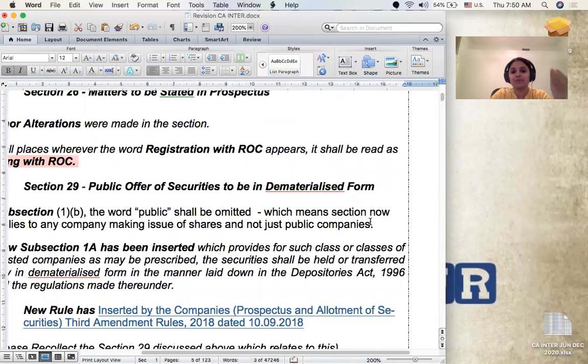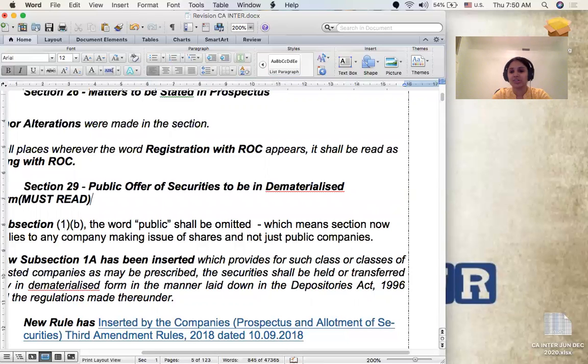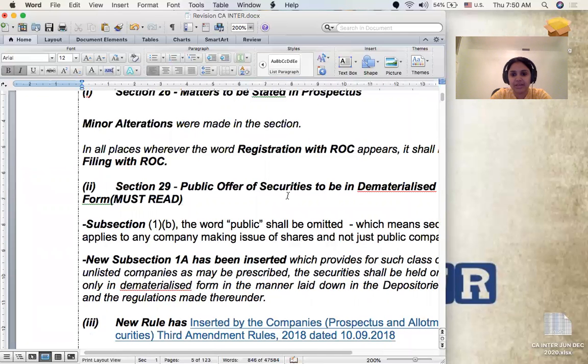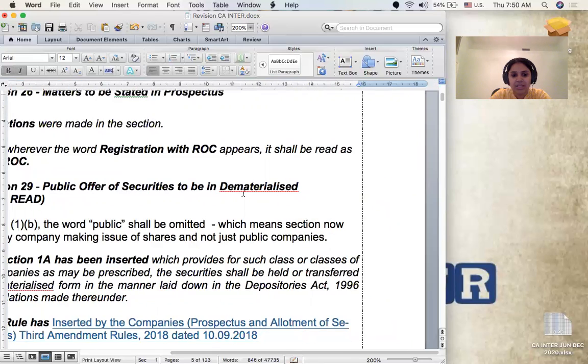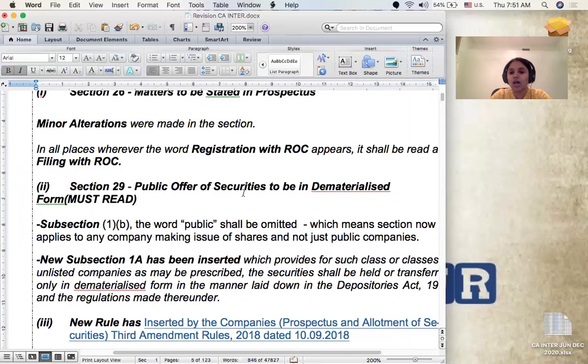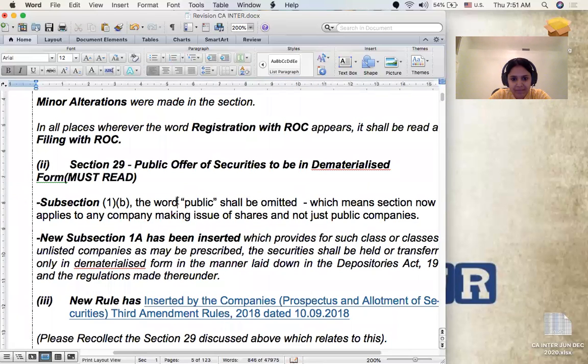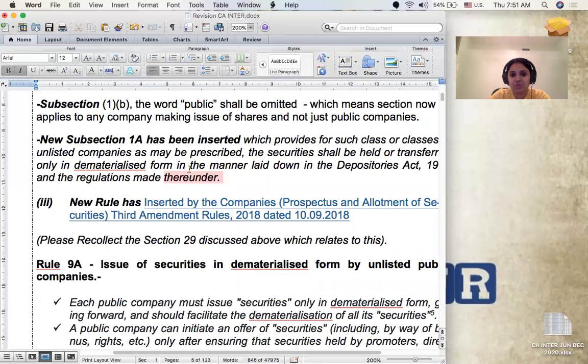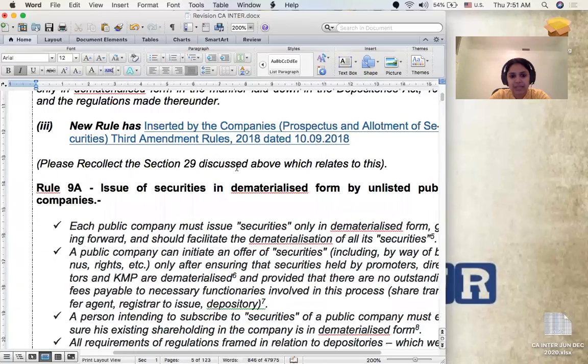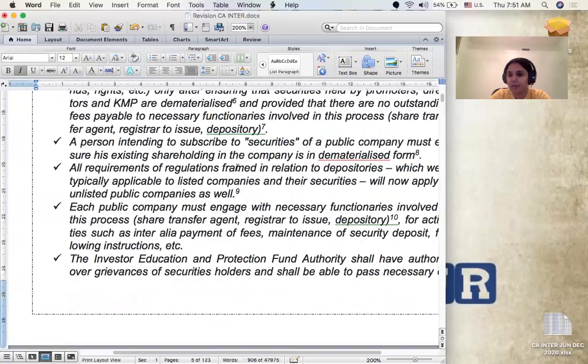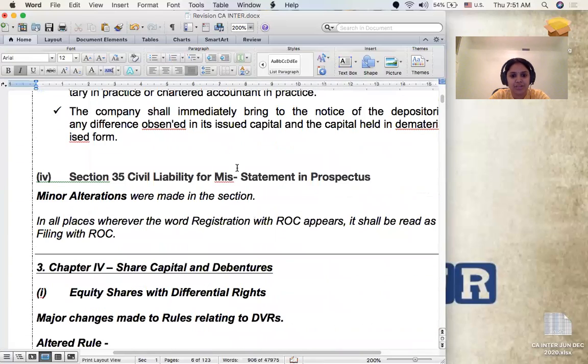Section 29, I would definitely call it a must read because this is a significant amendment. You will get the copy of this material, so I'm marking it as must read. Read it a couple of times to have it registered in your minds. The section is now going to extend to all the companies that are going to go public for mobilizing funds from the general public. That's why they have deleted the word public in terms of the applicability of the section. And then they have inserted a new subsection which talks about unlisted companies which are going for issuance of shares, and the rules pertaining to that. I have already covered this in detail, therefore I'm not redoing it, but I just wanted to draw your attention that you should read it.